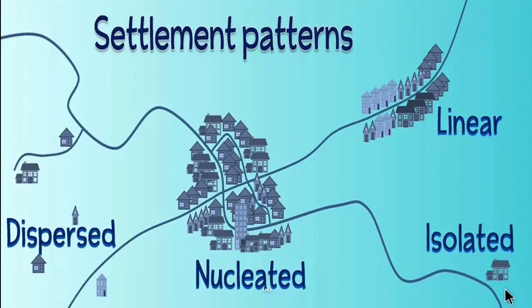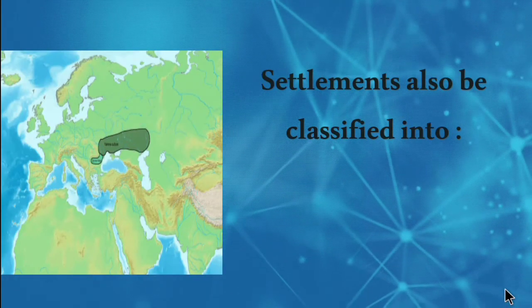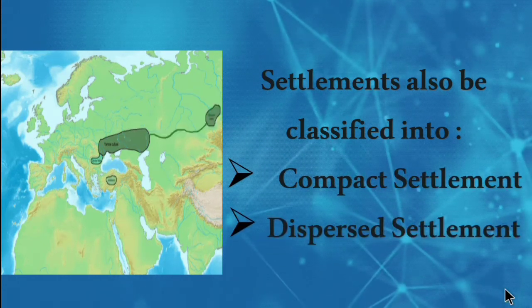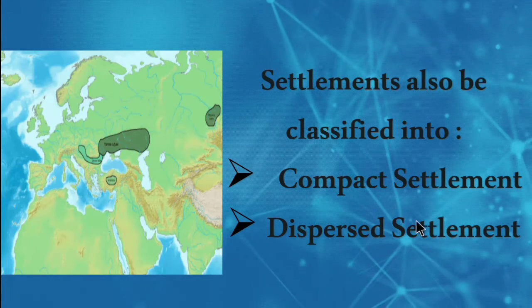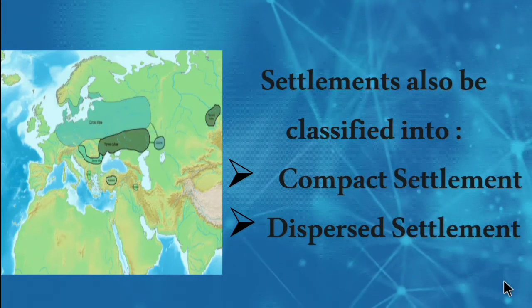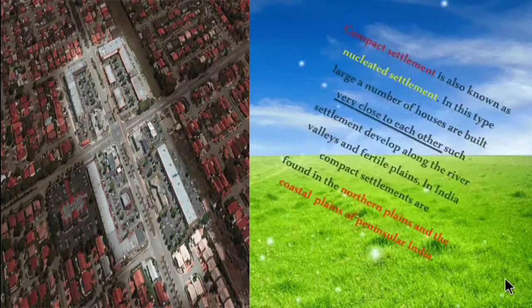So now let's see what the settlement patterns are. The settlement patterns can be classified into two: the first one is compact settlement and the second one is dispersed settlement. So let's see the definition for each. The first one is compact settlement. From the name itself we can get that compact means very close to each other.